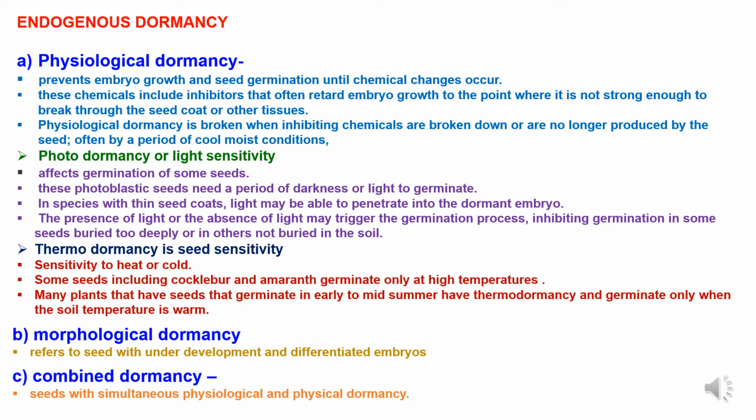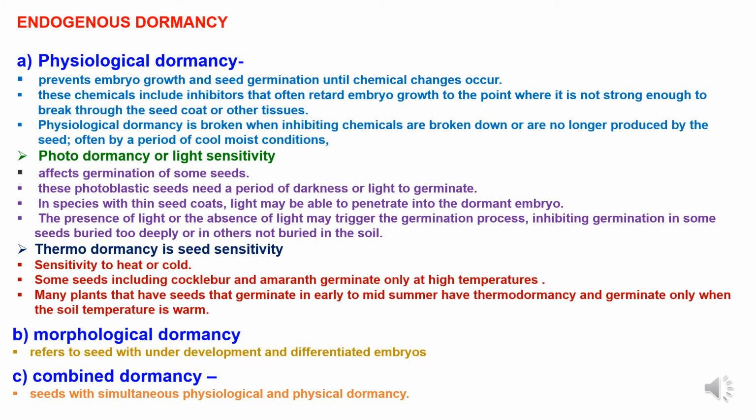These chemicals include inhibitors that often retard embryo growth to the point where it is not strong enough to break through the seed coats or other tissues. Physiological dormancy is broken when inhibiting chemicals are broken down or are no longer produced by the seed, and often by a period of cool moist conditions.